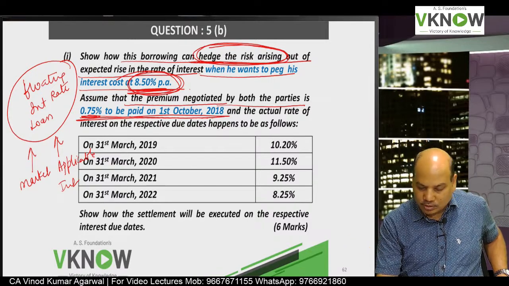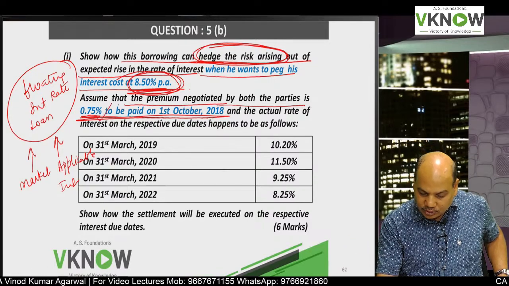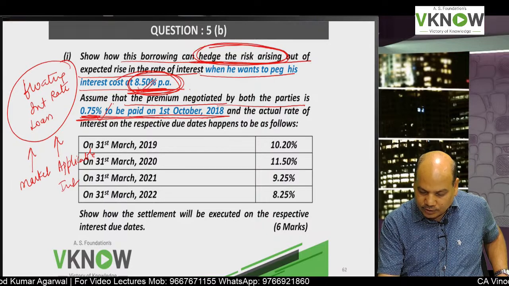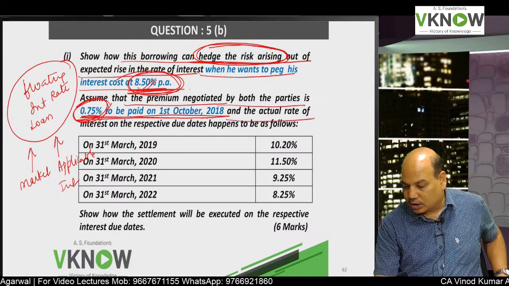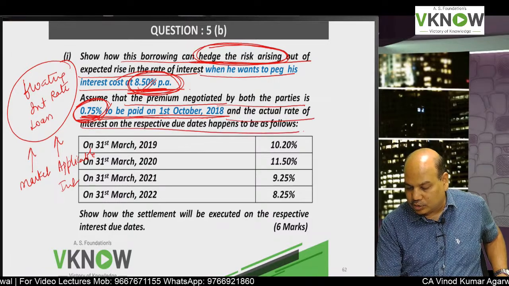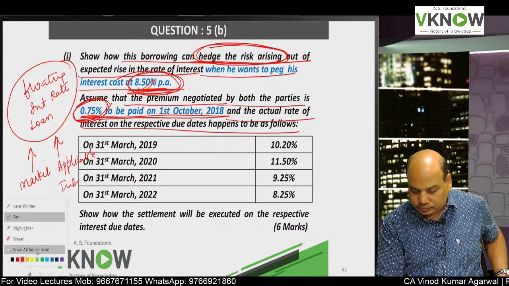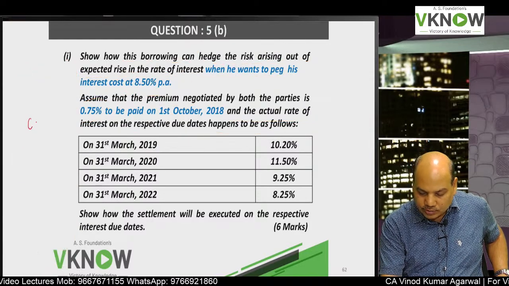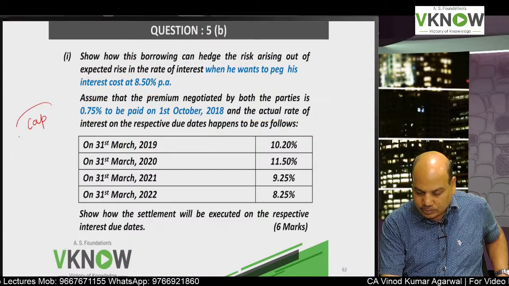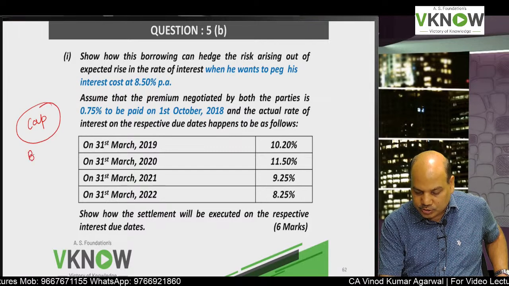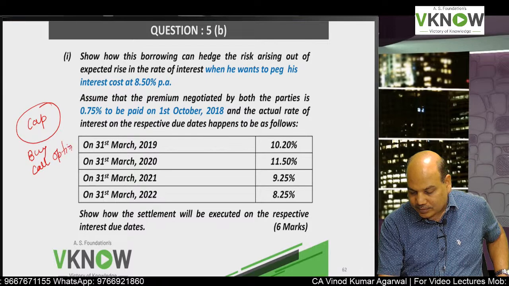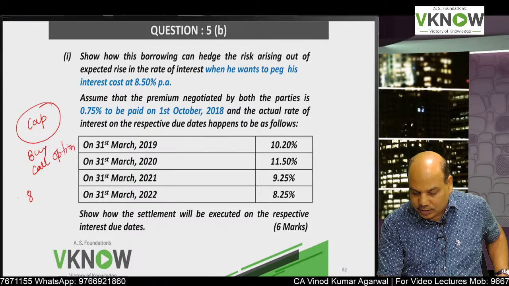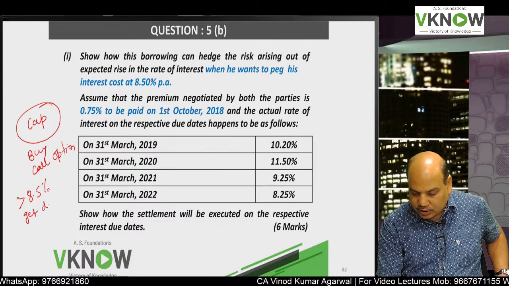Interest rate option, and you want to lock your interest rate at 8.5. For that you are willing to pay a premium of 0.75, and the actual rate of interest on the respective due dates happens as follows. So what this company will do, the company will buy a cap, which means buy a call option. If the interest rate is greater than 8.5%, you will get the difference.